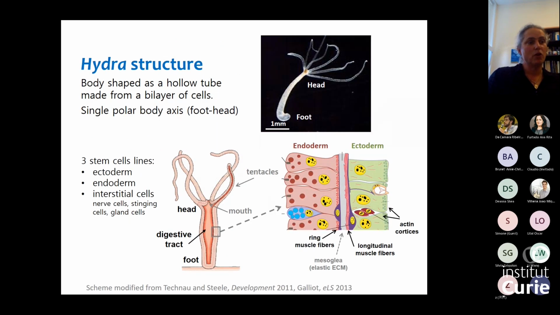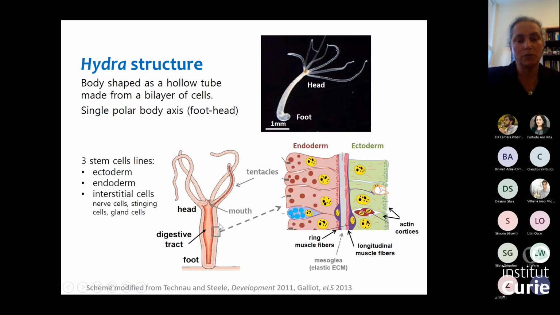Okay. A little bit more about the structure of the hydra. So as I said, it basically has a single main axis from head to foot. So it's basically a tube. So it's a hollow tube made of a bilayer of cells. So you can see here in a cross section, we have this tubular structure with the axis from head to foot.